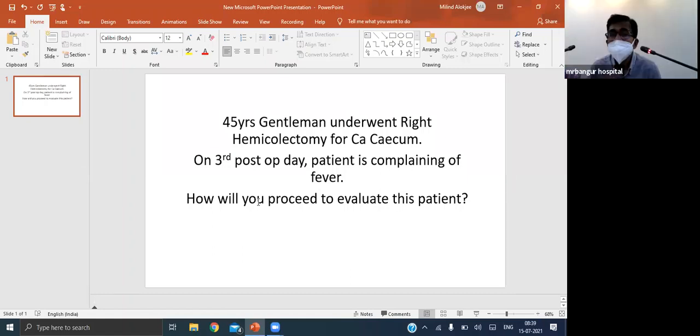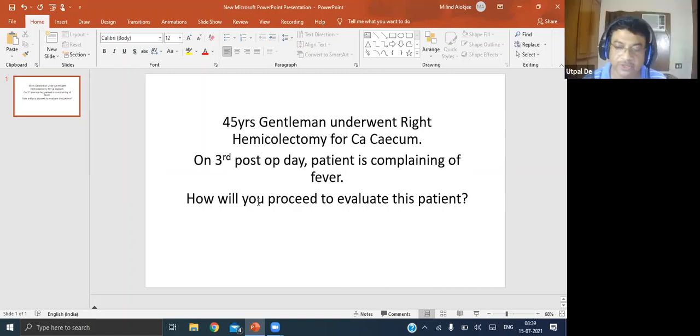This is the third post-operative day. So I told you three things. One is the time of appearance of fever. Next is if there are any associated symptoms with that fever, that gives us a clue as to what the fever is likely due to, right? Third is the temperature that the patient is having. So now what will you do with this patient?